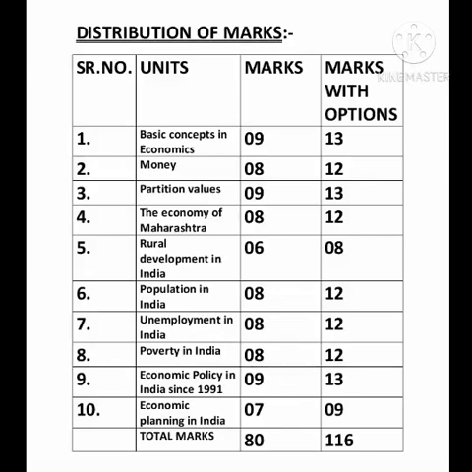Now I'll explain you the chapter wise weightage of marks. Name of the chapters are given. You can see those 10 chapters of which I have just now given you the introductory lecture. The marks carried by the 10 chapters are given. The marks carried by each chapter is given with options and without options. Total marks without option is 80 marks, and with option, paper will be of 116 marks.